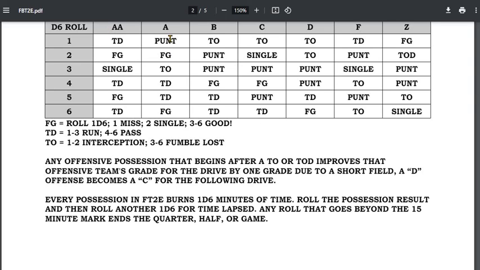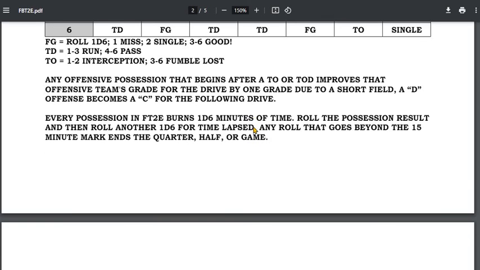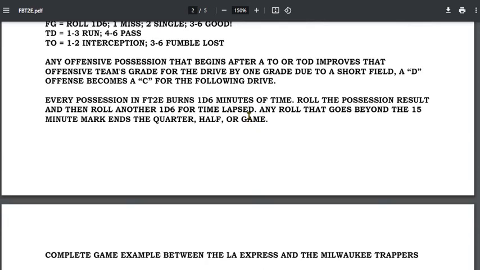Well, San Francisco eats 5 minutes and they score a field goal. I roll again. I roll a 5. Yep, field goal. So San Fran's first drive of the game is 5 minutes off 15. So they're down at the 10-minute mark. San Fran gets a field goal. Now the other team takes over.